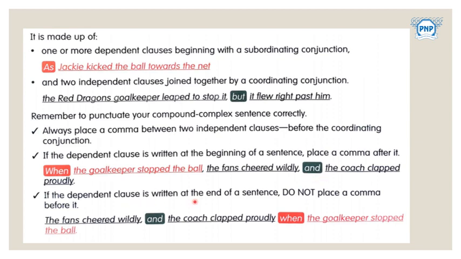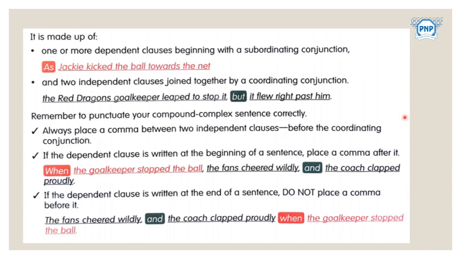If the dependent clause is written at the end of a sentence, do not place a comma before it. Like here, "The fans cheered wildly and the coach clapped proudly when..." When the dependent clause is used at the end, do not place a comma before it.